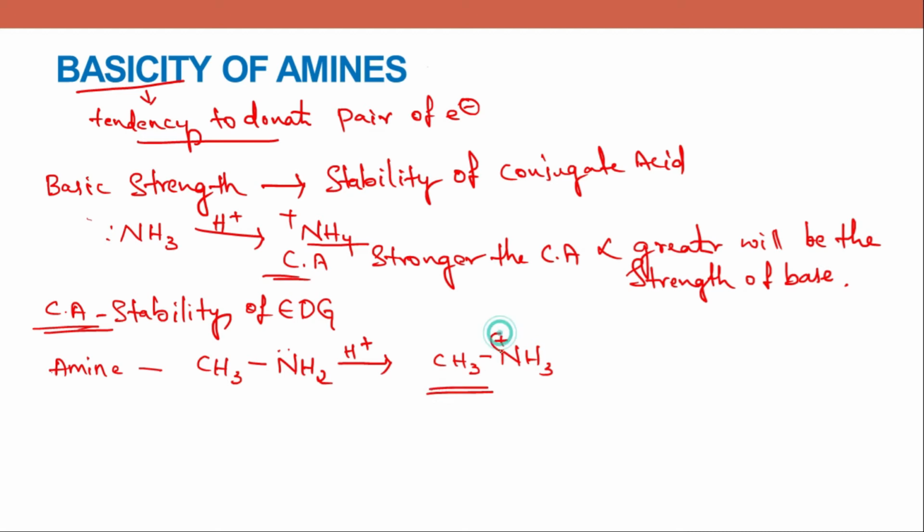Now this positive charge is stabilized by methyl group over here. Methyl group is a positive inductive effect group. It has a donating nature. Now it donates the electron towards the positively charged nitrogen atom, by which the complete molecule has been stabilized. Now this stabilization increases the basic strength. Okay.